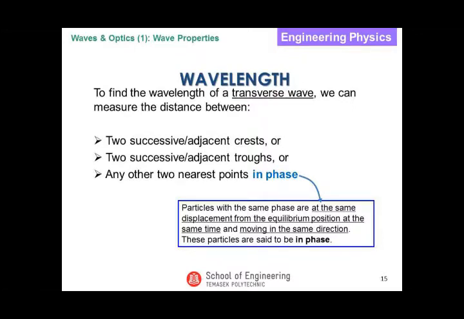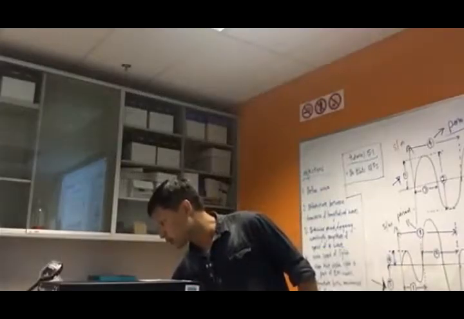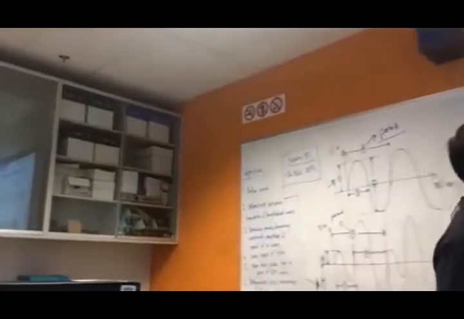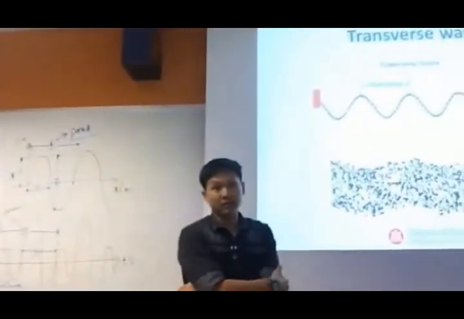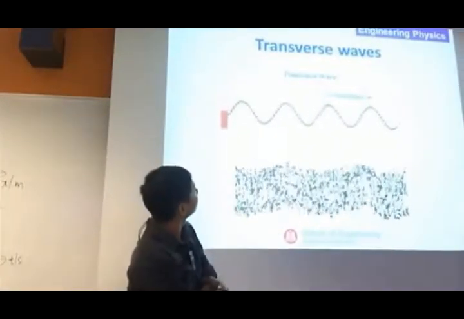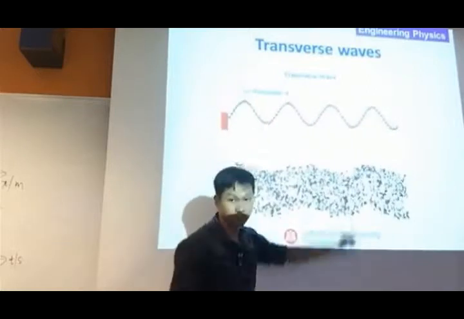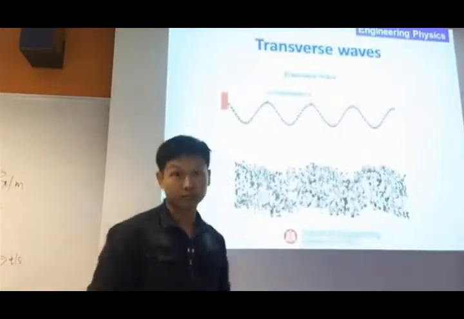Exactly, where are the particles in phase with each other? I'm just going to go back to the same animation that I showed you just now. If you look at the screen, which of the red particles are in phase with each other?